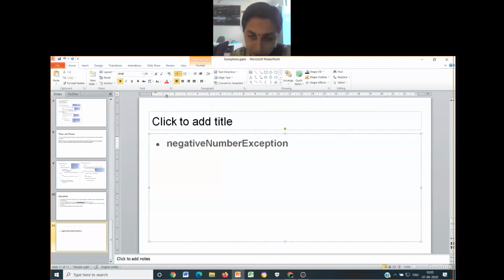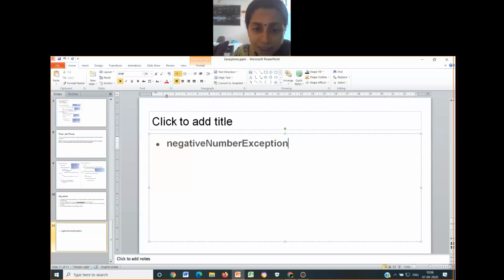Negative number exception, when we read from the user an integer to find the factorial of the positive number entered.